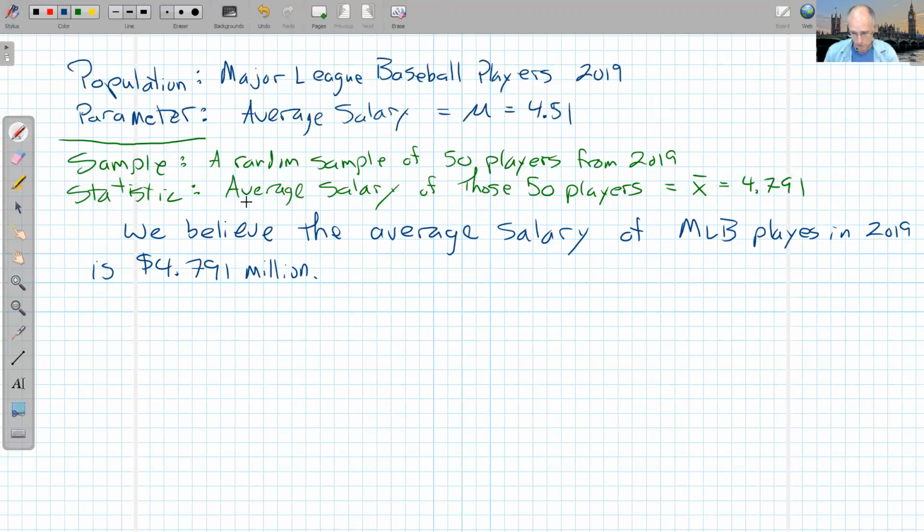So somebody might say, well, did you really get information about every baseball player? I said, no, I took a random sample. I think it's representative, so this is a good estimate. So then they might say, well, how good is your estimate? Oh, okay. To see how good an estimate is, we have to calculate a margin of error. To calculate a margin of error, we need a sampling distribution. So what is a sampling distribution?